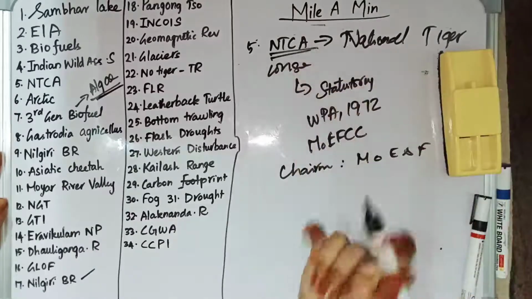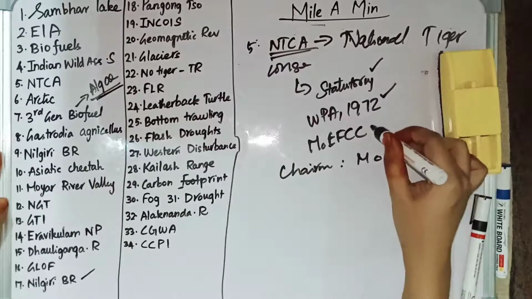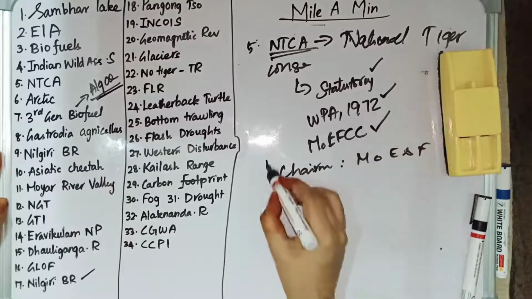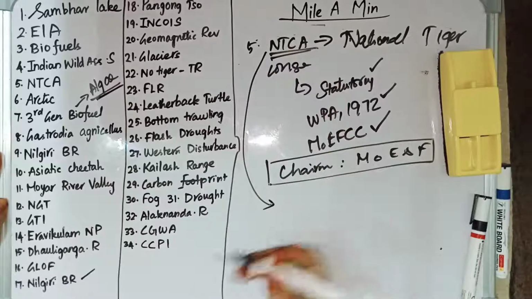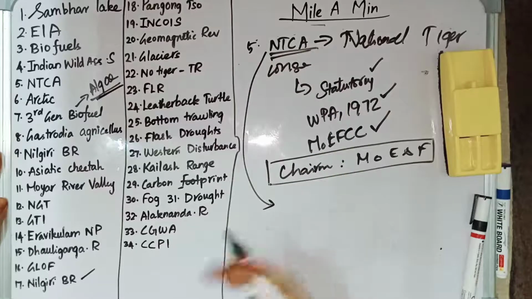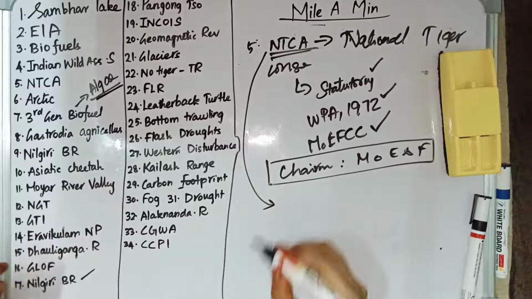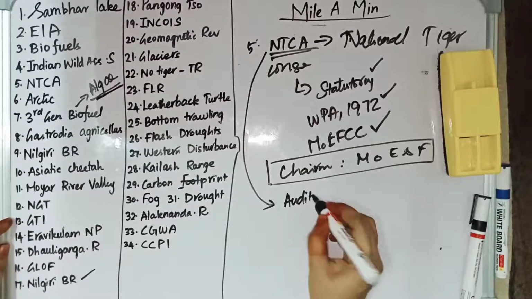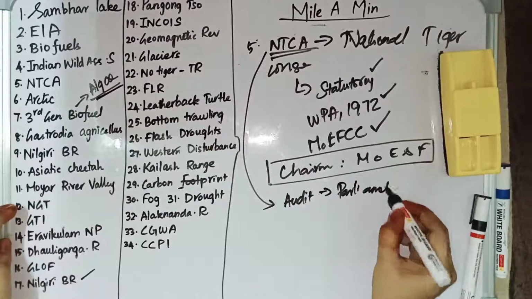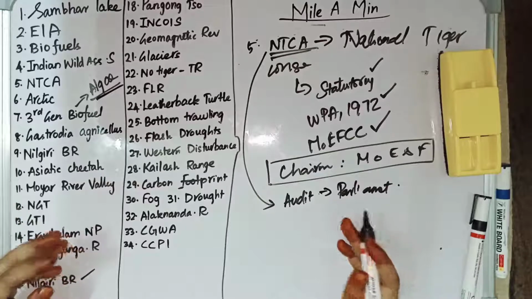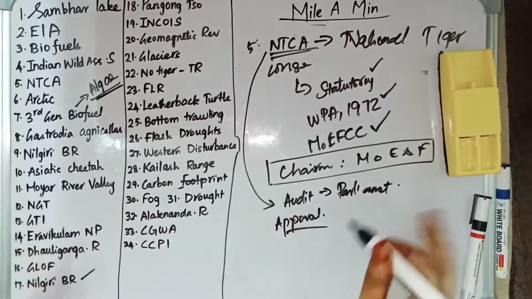First, NTCA stands for National Tiger Conservation Authority. It is a statutory body under the Wildlife Protection Act 1972, under the Ministry of Environment, Forest and Climate Change. The chairman of NTCA is the Minister of Environment and Forest. The main functions of NTCA are to prepare conservation plans for the tiger reserves, and it also provides audit reports relating to the tiger conservation plans to the Parliament. It also gives approval for declaring new tiger reserves. These are the main functions of NTCA.